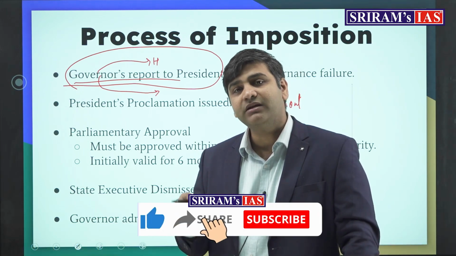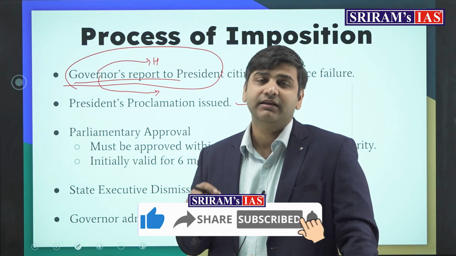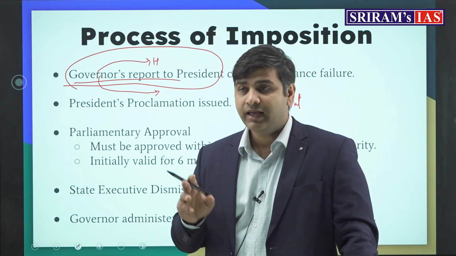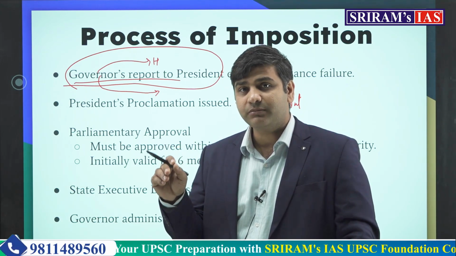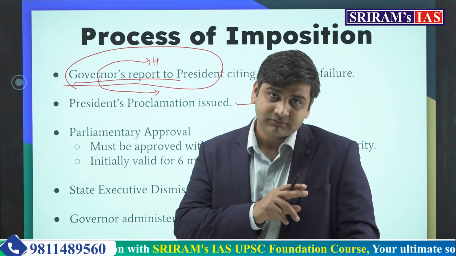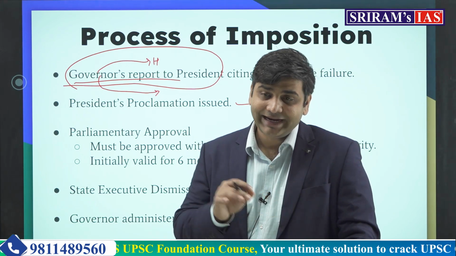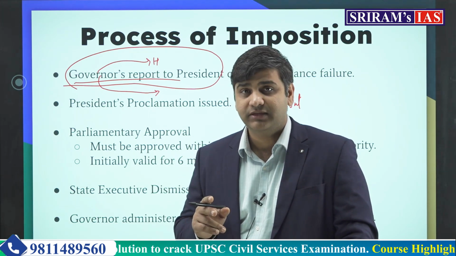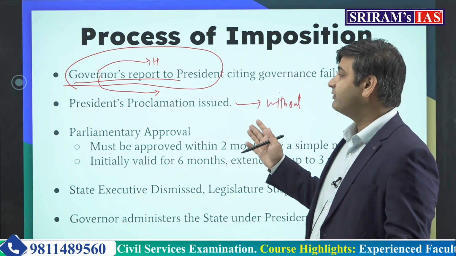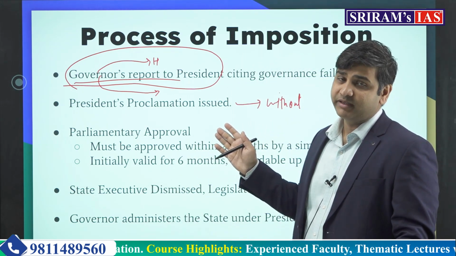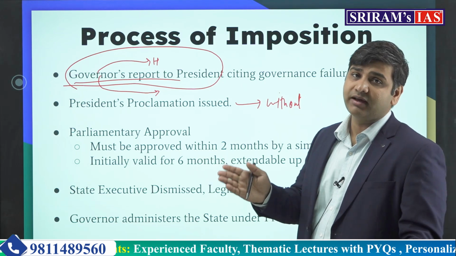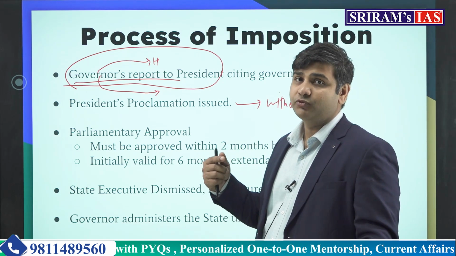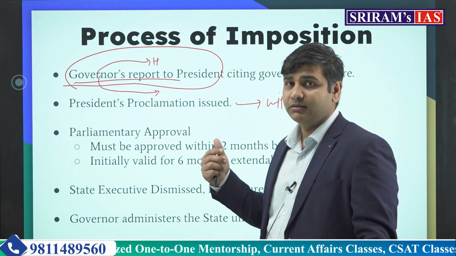But nothing can happen in this country until and unless there is a check and balance of different organs. Hence this particular proclamation goes to the parliament and it needs to be ratified by parliament within 2 months. That simply means if in the month of February President's rule is imposed, then within 2 months the parliament should ratify or approve this particular proclamation.